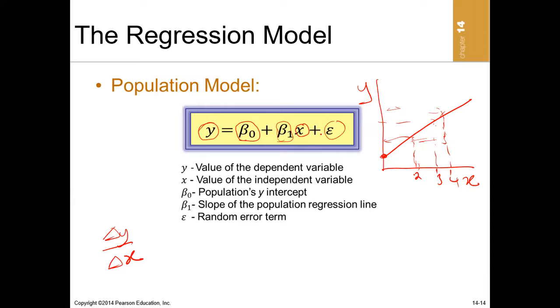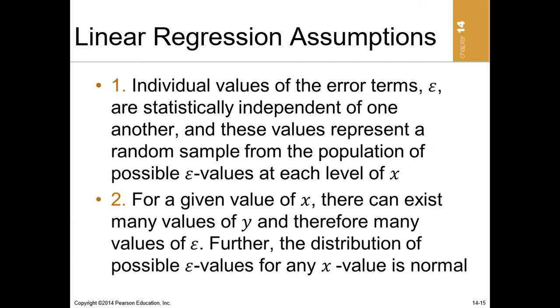Now, for us to go into the detail of regression, we must know that regression is based on certain assumptions. The first assumption is that the individual values of the error terms are statistically independent of one another, and these values represent a random sample from the population of possible error values at each level of x.